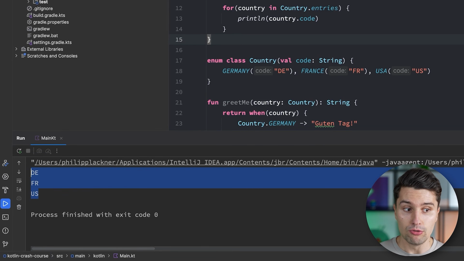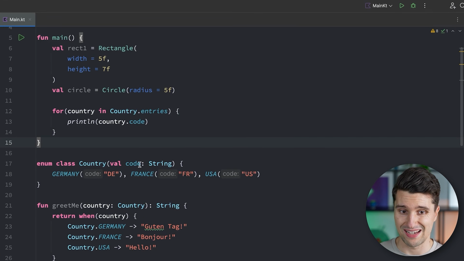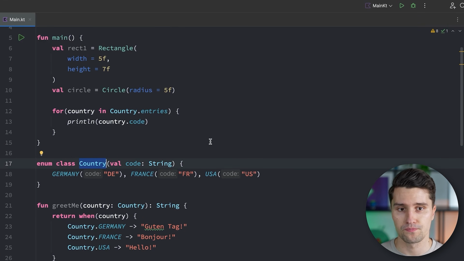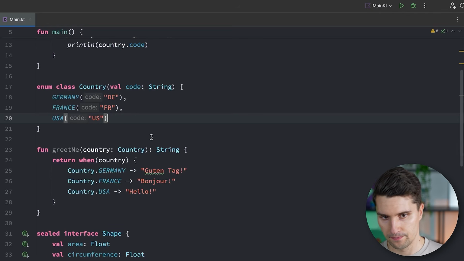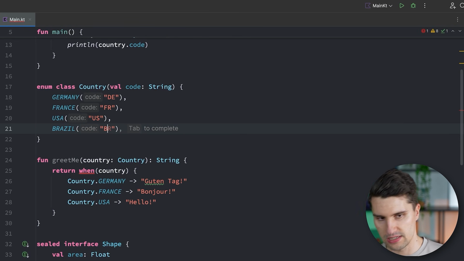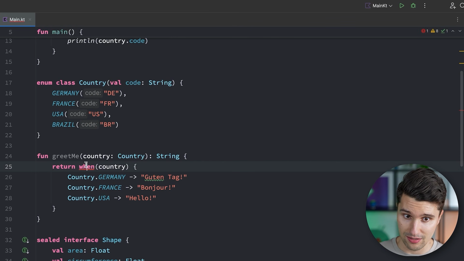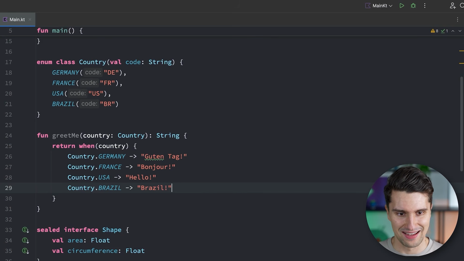And this is now very useful because we can make certain parts of our code base dependent on all these entries in our country enum class. So the moment we extend this with another country, and we can, by the way, put this in separate lines here, for example Brazil, and then we add Brazil's country code, then our when expression here isn't exhaustive anymore. Then we would need to add this here with Brazil, and I have honestly no idea how people greet each other in Brazil. So if you're from Brazil, let us know in the comments. I'll just use the AI auto-completion and we say Brazil.